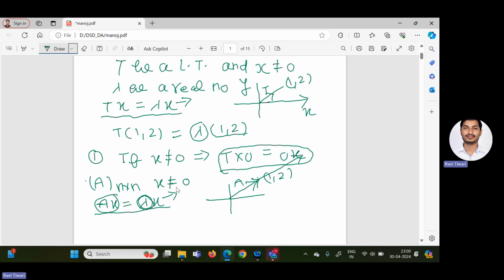So why can this x not be equal to 0, as I explained? Because if x equal to 0, then we will not get anything, because A into 0 equals lambda into 0. So for existence of eigenvalue, this x has to be non-zero. If x equal to 0, we are not going to get anything.